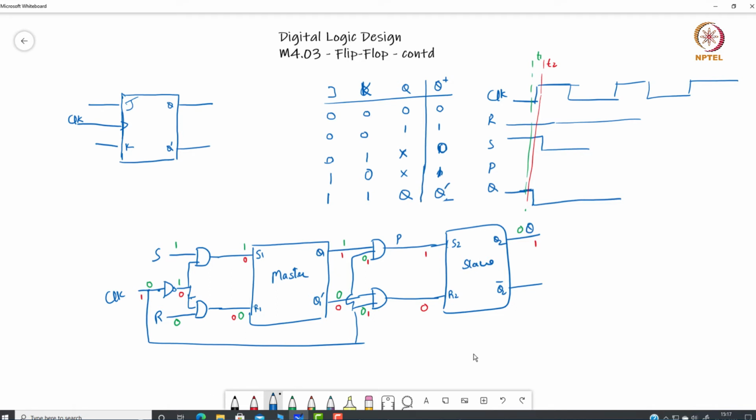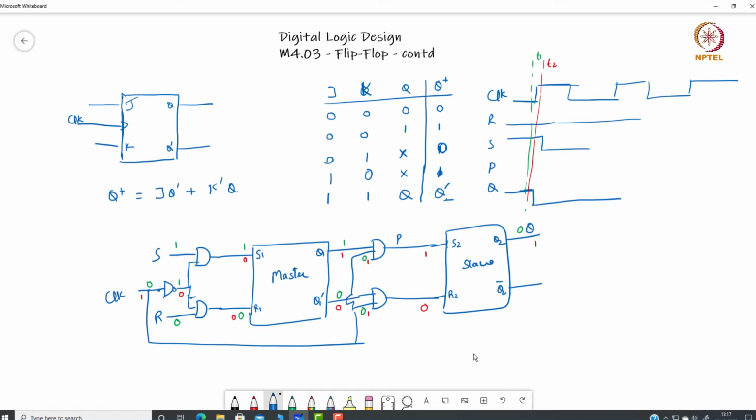If we write the characteristic equation, it will become something like this: the next state depends on J Q dash plus K dash Q. As far as implementation is concerned, it is very similar to my RS flip flop.